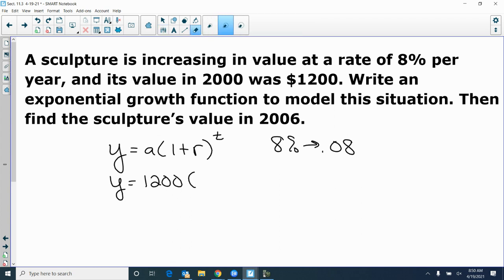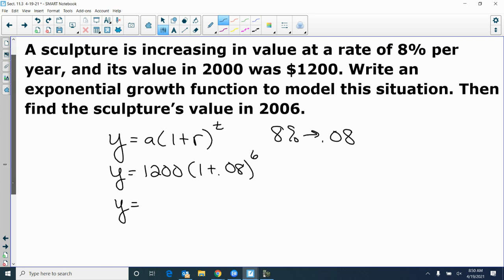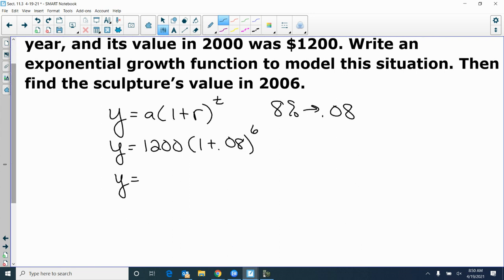1 plus 0.08. All right, now what am I going to put in for time? 6 years, because we're going from 2000 to 2006. And so put in 6 years. So every year is growing 8%, and then the new amount is growing 8%, and the new amount is growing 8%.